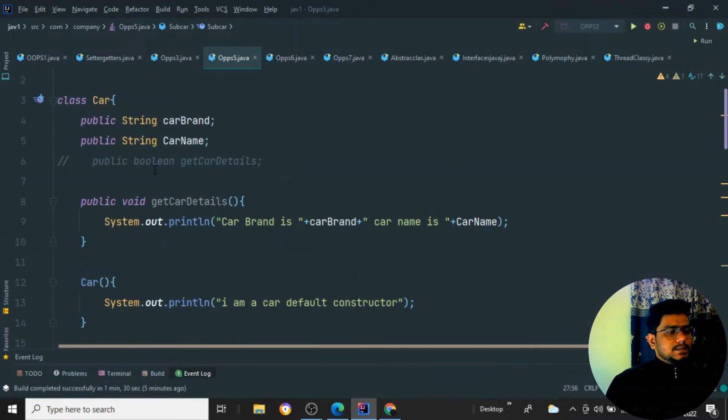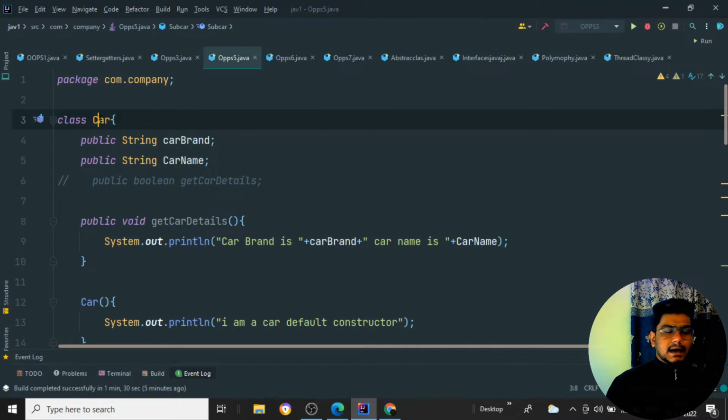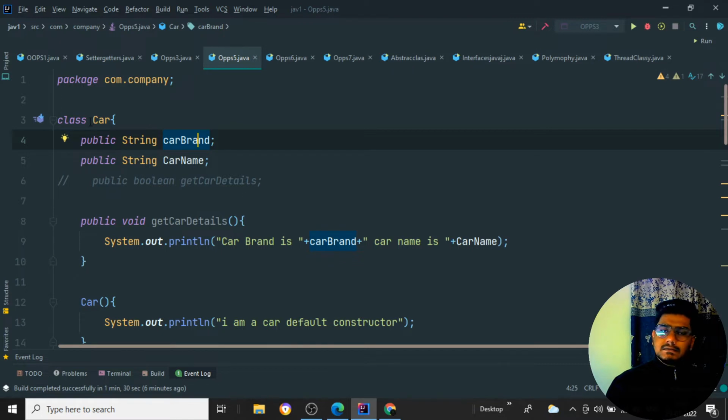Here you see we have a class that is nothing but a car. Here we are defining two fields that we have made as a public String carBrand and carName. So this car brand will be there, as well as a car name. These are all the things which will be present inside the particular car.